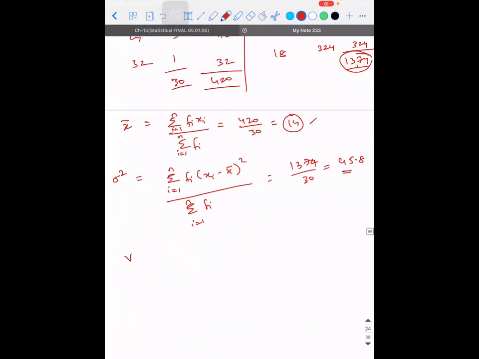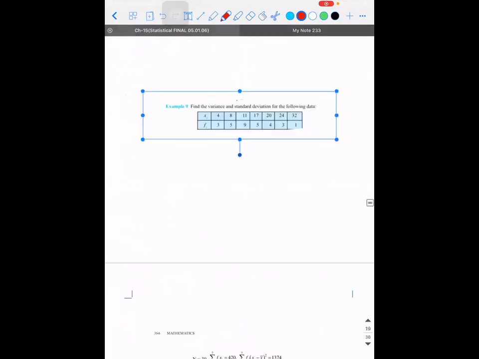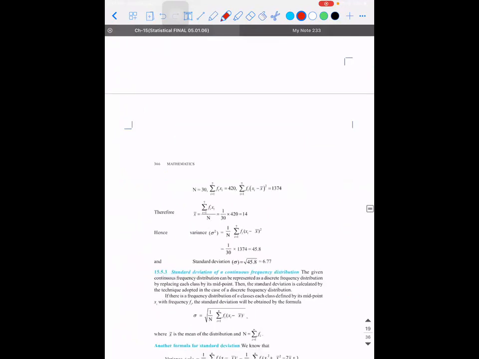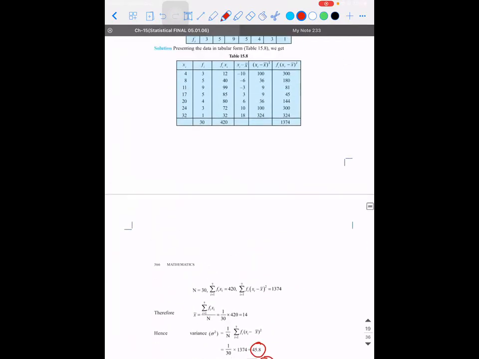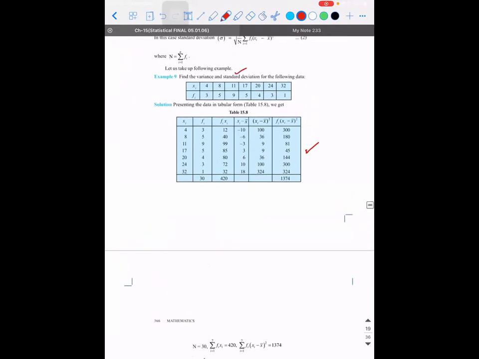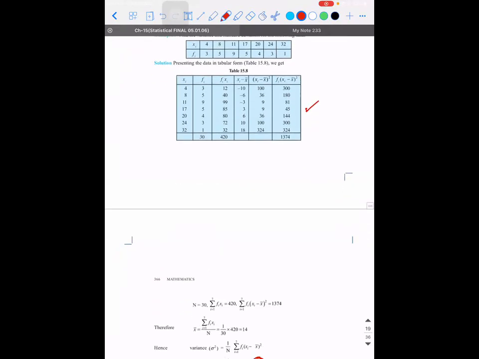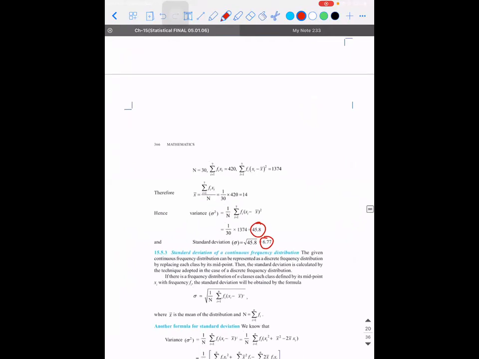So this is the variance. Then what about standard deviation? It is the square root of 45.8. It will be 6 point something. Let me verify the answer again. Are you clear? We have to find the value of the root also. We can't leave it, because they have asked for standard deviation. You cannot leave it as square root of 45.8. You have to present that answer: 6.7.